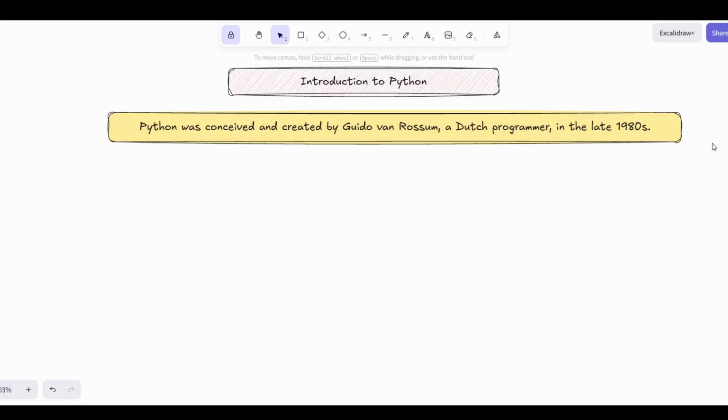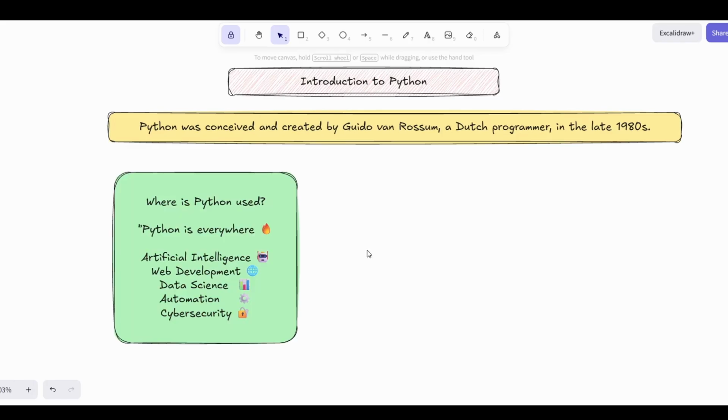Python is a super popular programming language used to build websites, apps, AI tools, games, automation, and even robots. Next, where is Python used? Python is used everywhere, such as artificial intelligence, data science, web development, etc. Big companies like Google, Netflix, and Instagram use Python every day.